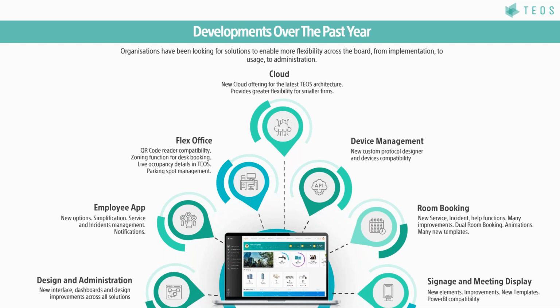You will see a lot of things have changed. So we have done around 505 new development items in the platform, which is twice more than any of the previous versions that we have done in the past. So huge and massive development which has been done. We have covered and looked into every single aspect of the platform, from the design and administration, and this you will see with a new interface that we're going to show you in a minute. Some work, of course, on the mobile application, on the employee app, in order to simplify the booking, to add new functions like service and incident management, and so on.